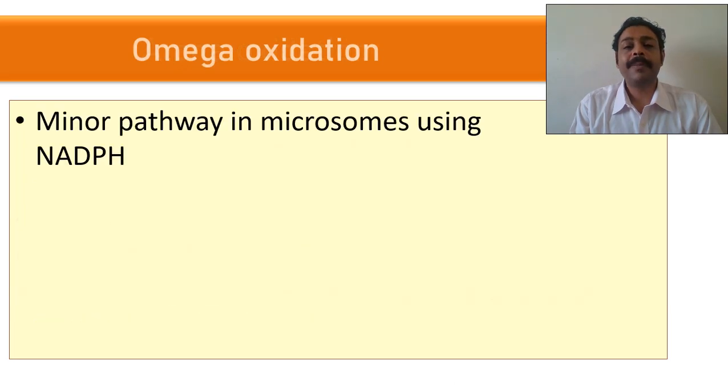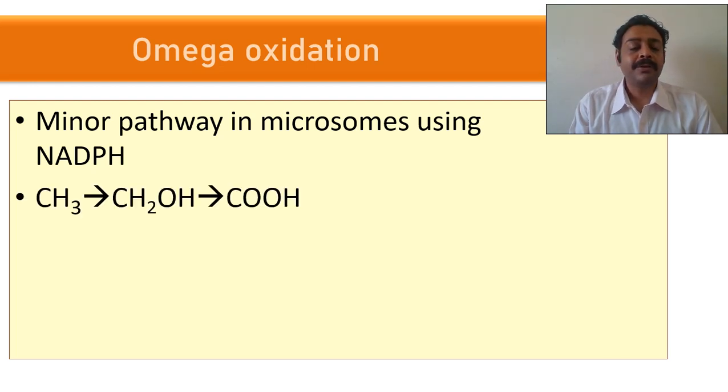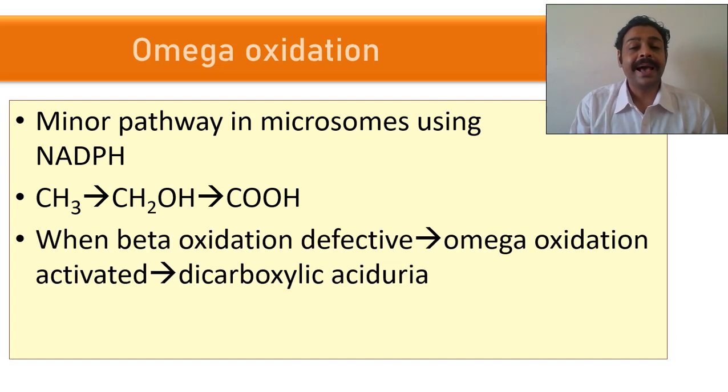That is called omega oxidation. It's a minor pathway in the microsomes using NADPH and cytochrome P450. You can see here CH3 becomes CH2OH becomes COOH. See, already there is one COOH, that is fatty acid. Fatty acid has already a COOH. Now another COOH is produced from the methyl group. That means what happened? Dicarboxylic acid.